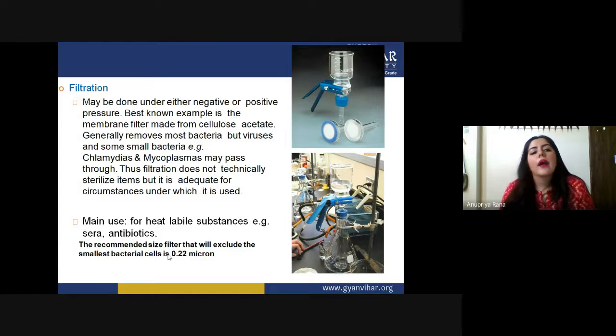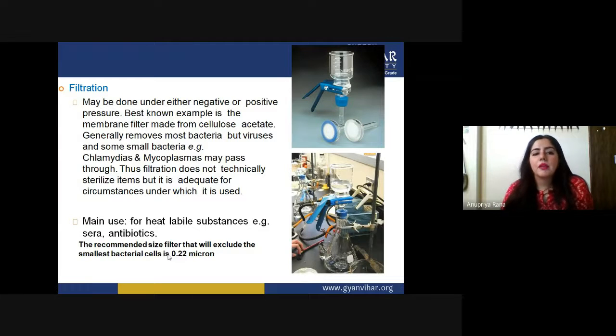Now the third point we have here is filtration. Filtration may be done under either positive or negative pressure. So there is a pressure that has to be used in the filtration process, and pressure plays an important role inside it, because when we treat some microbial unit under the optimum pressure, it can be destroyed. So that kind of pressure we are going to use in the filtration process.